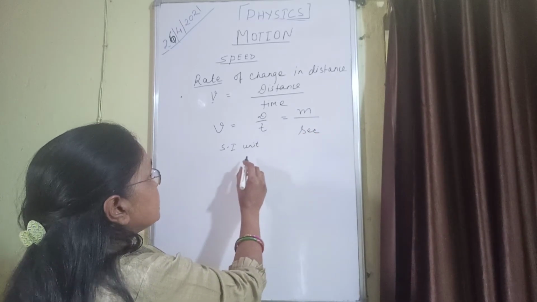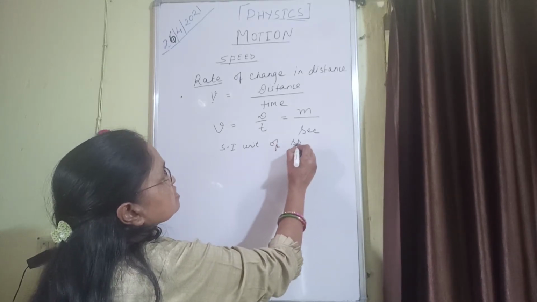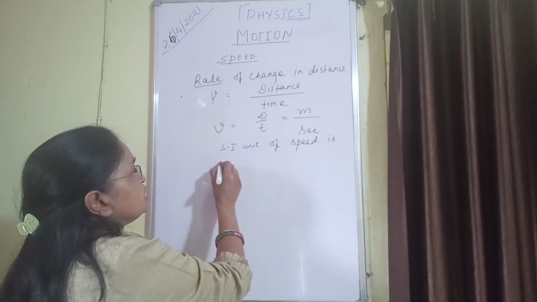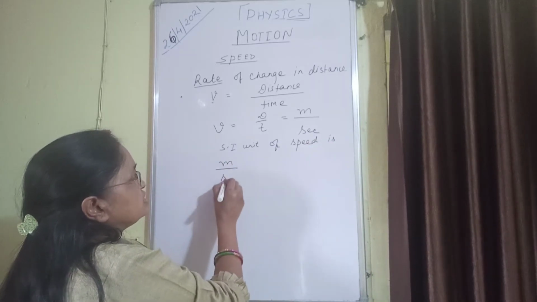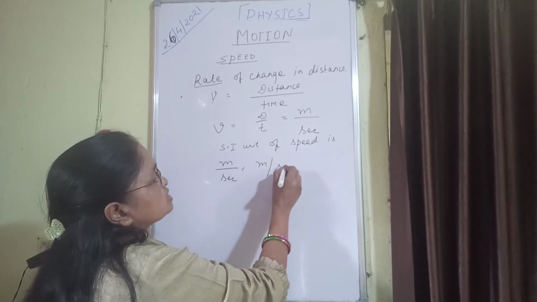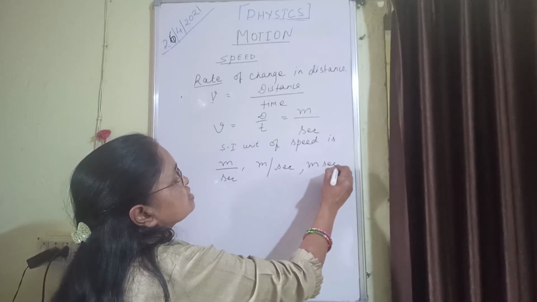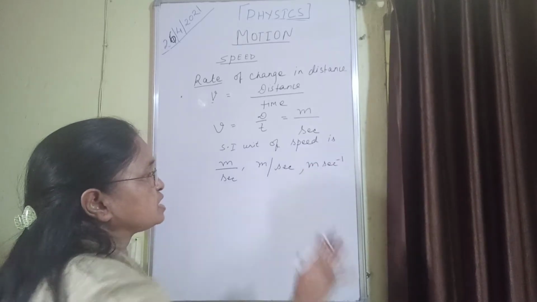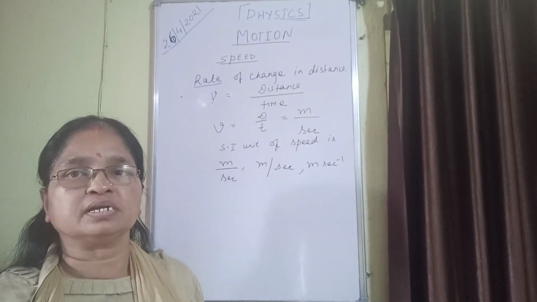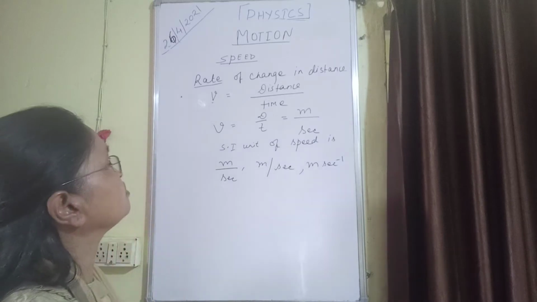So the SI unit of speed is meter per second, or you can write meter second minus 1. If you write any of these three, nothing will be wrong. So it is meter second minus 1.